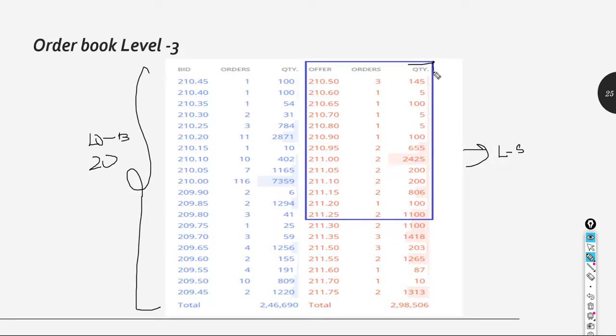And in this quantity section, you could see the quantity getting plotted here: 145, 100 quantities, 5, 5, 5. These are all quantities. Look at this: when there is an increase in quantity relative to the others, a bar gets developed, that is 2,425. That means the volumes are more, and more limit orders are placed at the 211 level. Always remember, any round number will have a bigger volume in most cases.